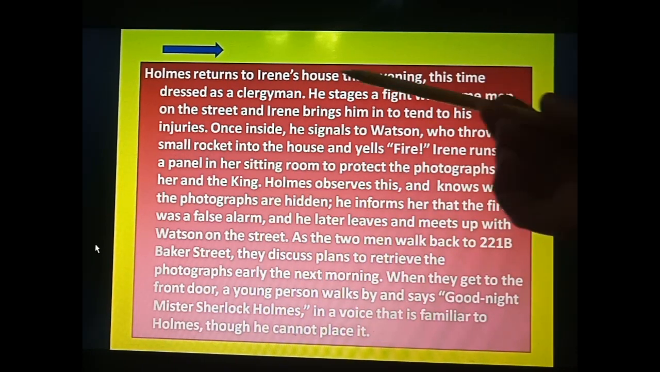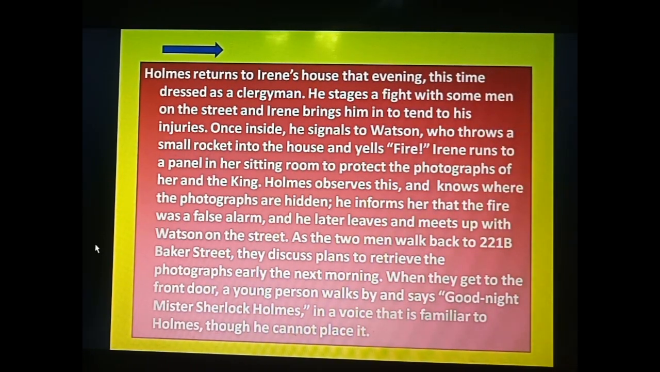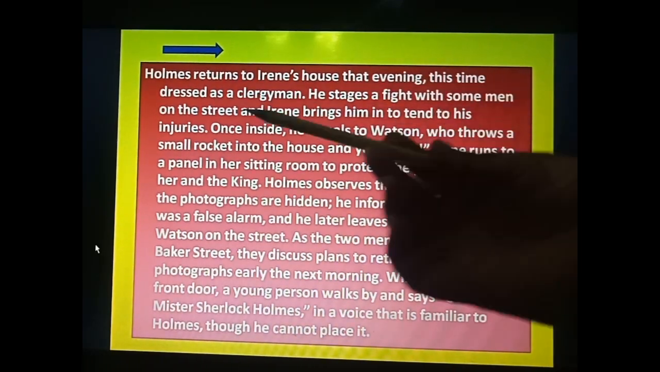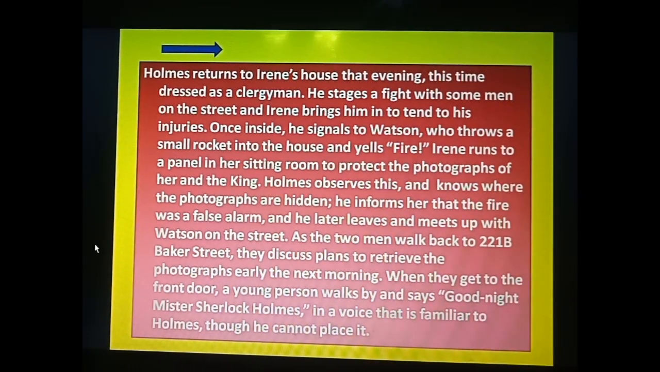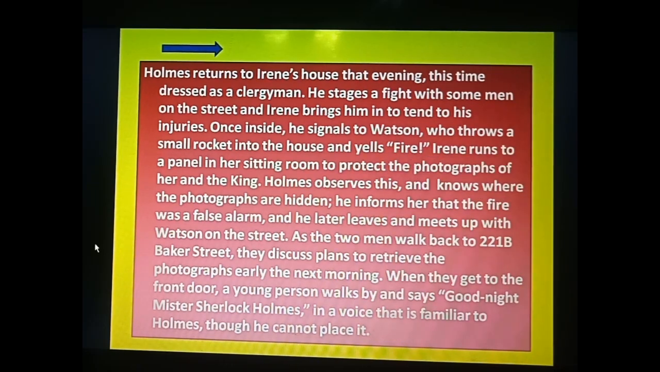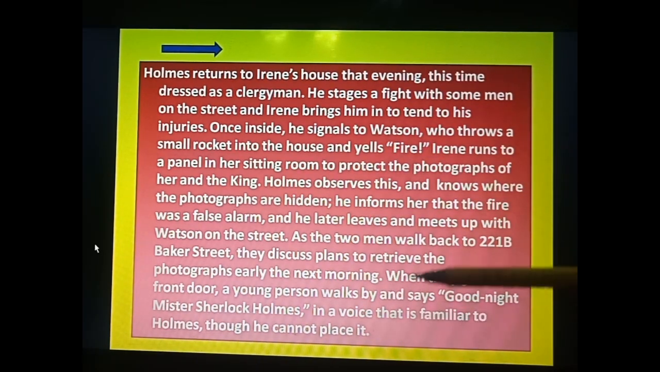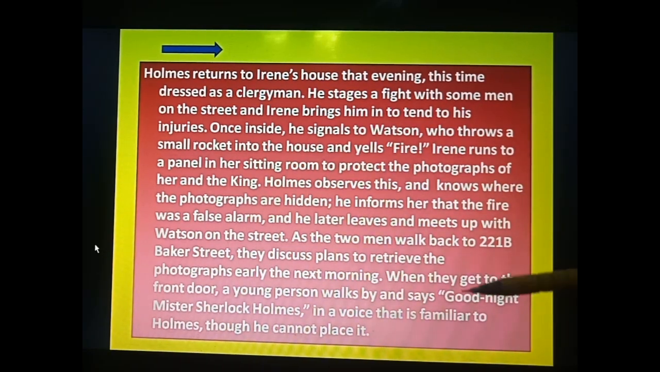So here in this slide, what did we do? Holmes went to Irene's house. There he made a plan, and then he dressed as a clergyman. After that he staged a fight with some of the men on the street. Then Irene entered into that fight. After that, Watson, sitting outside, throws a small rocket into the house and shouts, "Fire!" After that, Irene runs to the room where she has kept the photographs. Now Holmes is aware where the photographs are hidden.